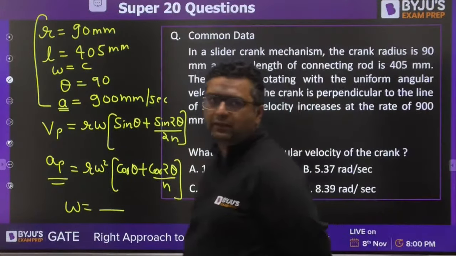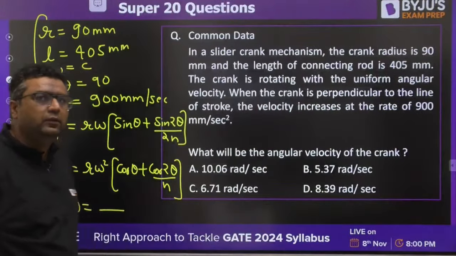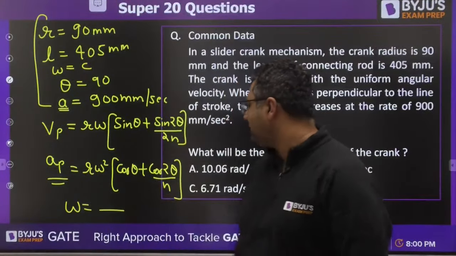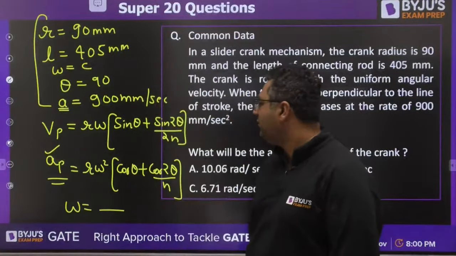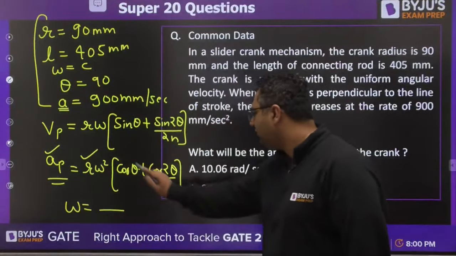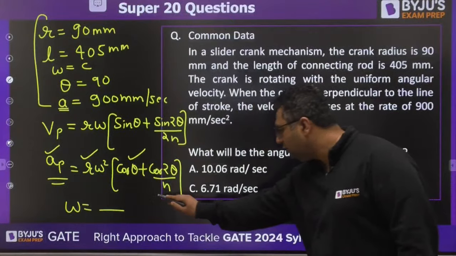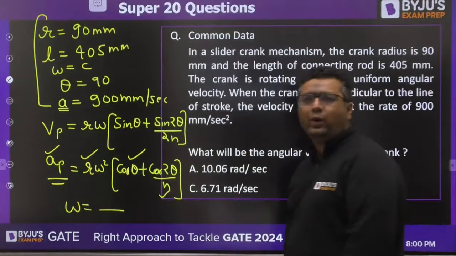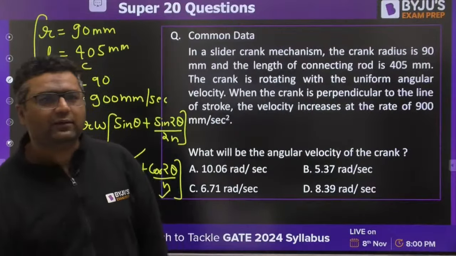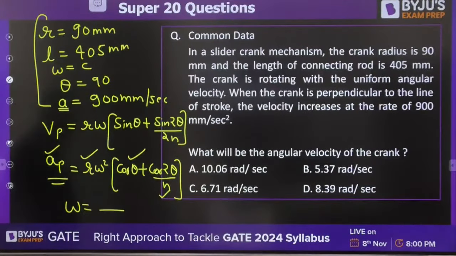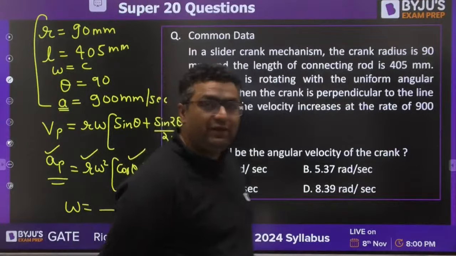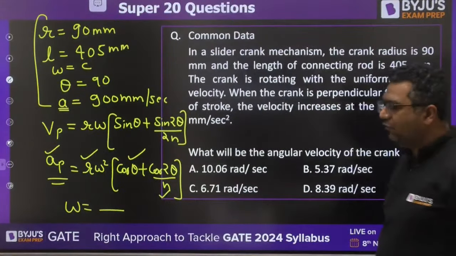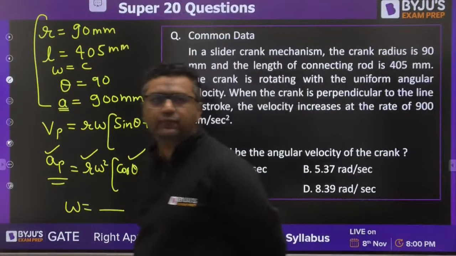Try and solve it. You just need to put the value of acceleration, the value of r, the value of theta, the value of n. You will get the value of omega. Wonderful, guys. Very good. Solve it. Everything is given to us.